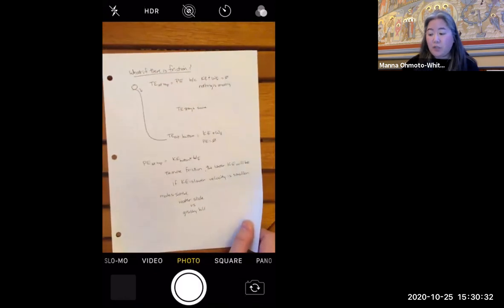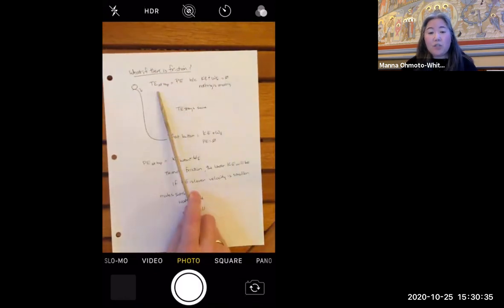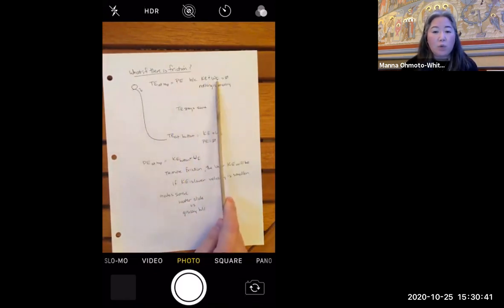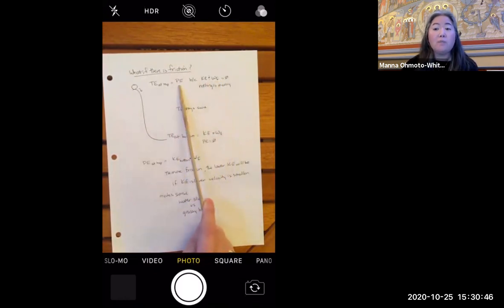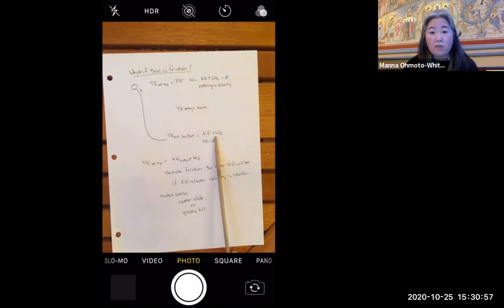So what if there's friction? So if there's friction, the total energy at the top still remains the same because I'm not moving, right? So I have no kinetic energy, I have no work loss due to friction, nothing's moving. So my total energy at the top will always be equal to my potential energy. Total energy stays the same. At the bottom, my potential energy is going to be equal to 0, but because I had to do some work to overcome friction, my total energy at the bottom will be equal to my kinetic energy at the bottom plus my work loss due to friction.